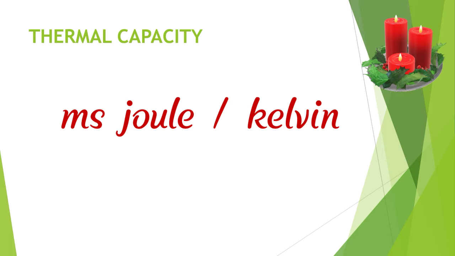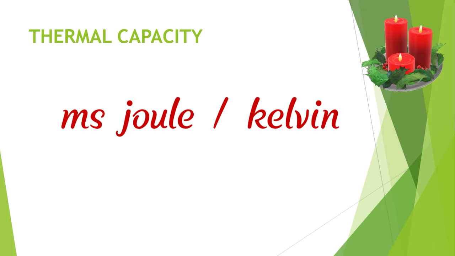Its thermal capacity is the product of mass and specific heat, with unit joule per Kelvin. So different substances of the same mass will have different thermal capacities because of their different specific heats.